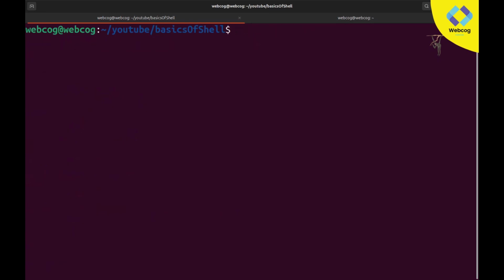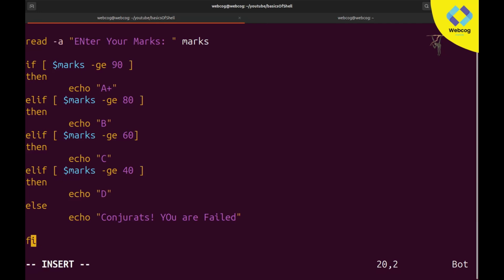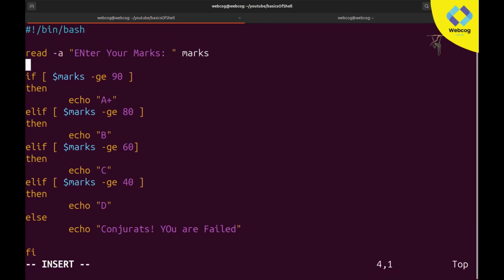So let me clear. And now if I write dash 08 elif.sh, you can see it will ask for marks. Why is it not asking? I think I made some mistake here. It is basically an error, I think I misspelled one thing. Just let me check. Vim 08. Okay, actually there is minus p, not minus a. I'm sorry, my mistake.